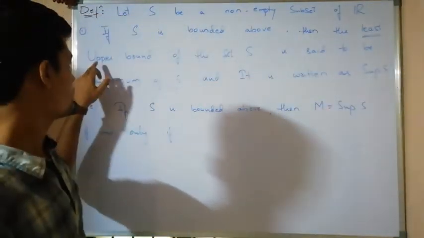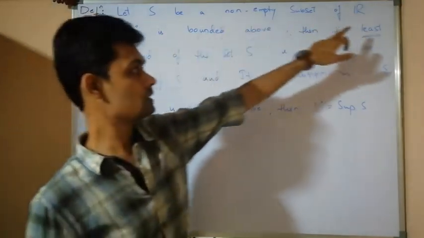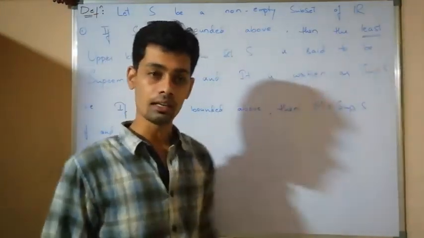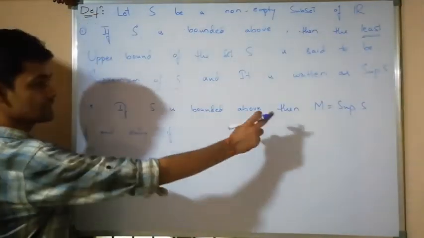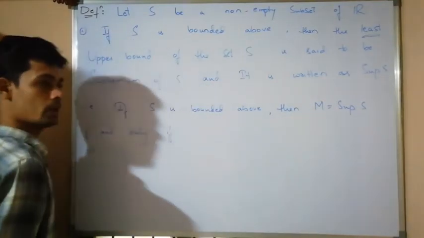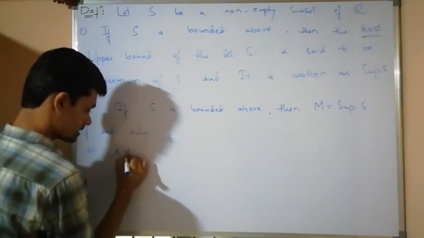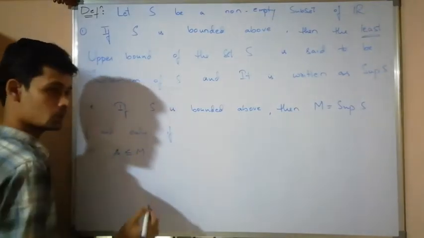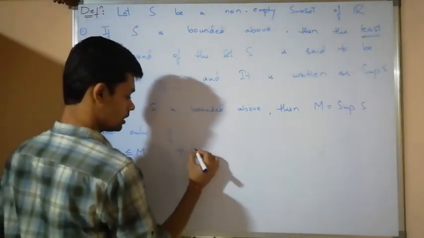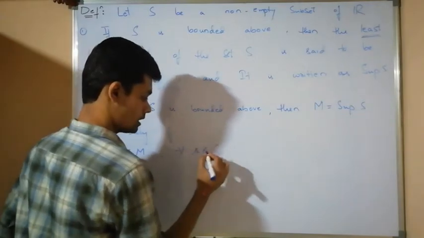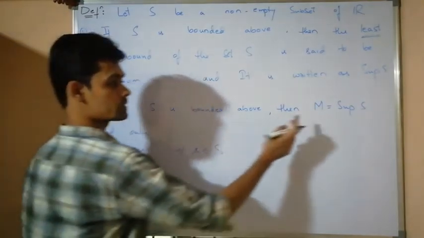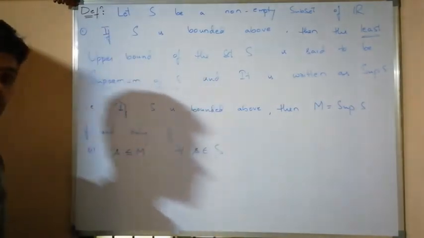First it should be an upper bound, then I will make a condition for the least. Let us take this one to be an upper bound: all the elements of the set S should be less than or equal to M, for all s belongs to S. This says that capital M is an upper bound.